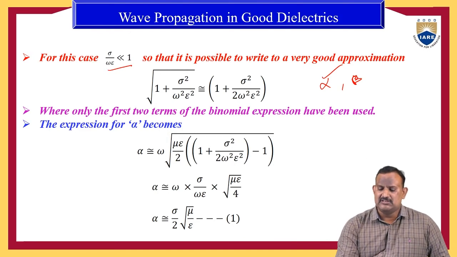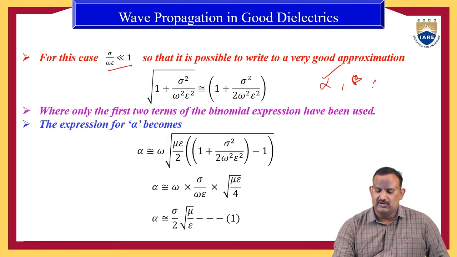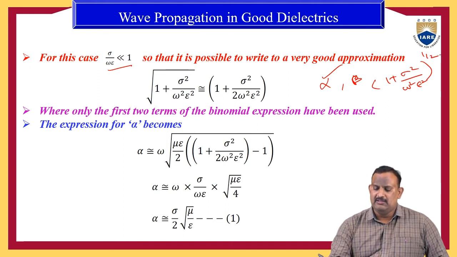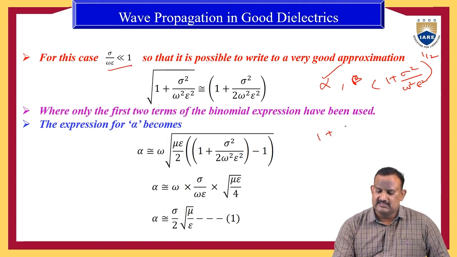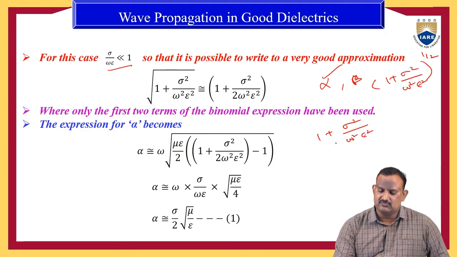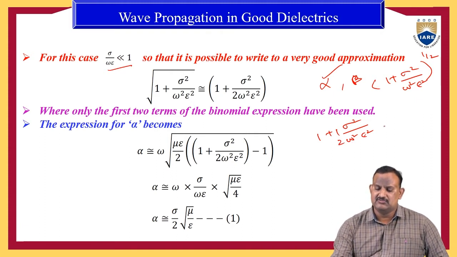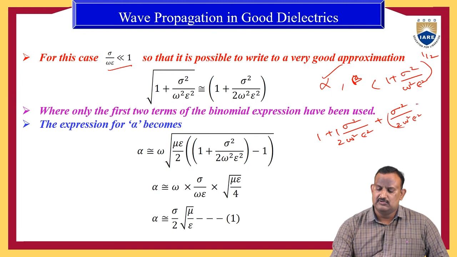Apply the binomial expression. Actually, it is in the form of 1 plus sigma square by omega square epsilon square whole power 1 by 2. Then if you apply the binomial expression, it is 1 plus 1 by 2 into sigma square by omega square epsilon square, plus the next term, and so on.